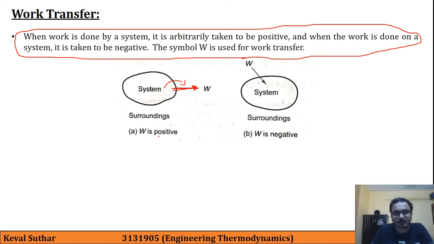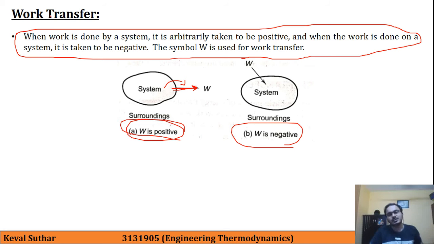So this work will be considered as positive. While here, if you see, work is done on the system, that's why it is negative. So this will remain same throughout our course. And unit of work is Newton into meter or joule.